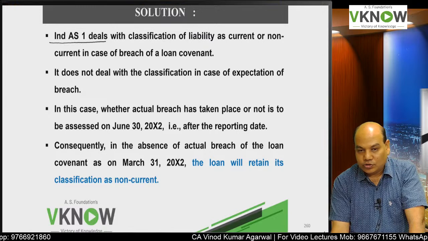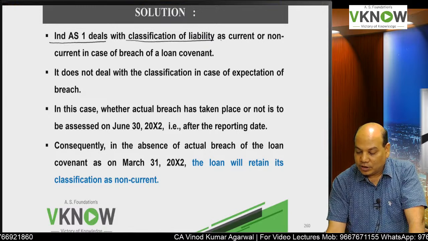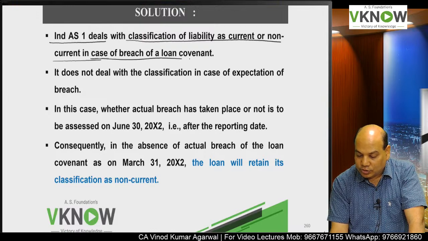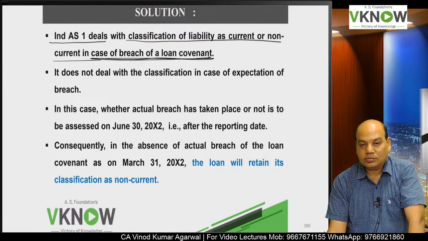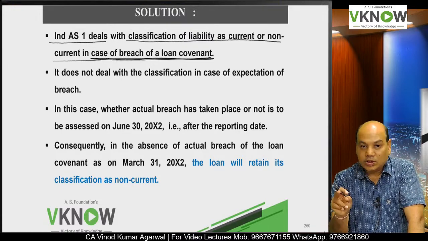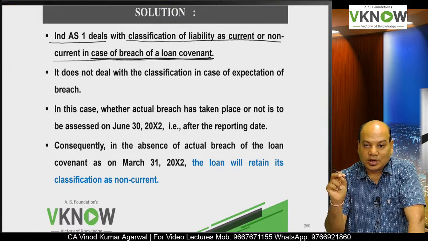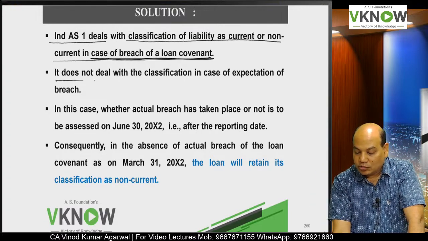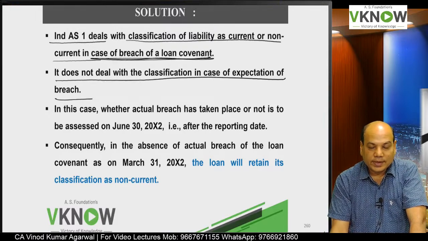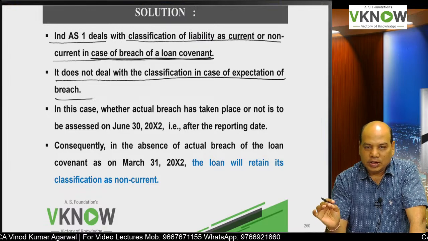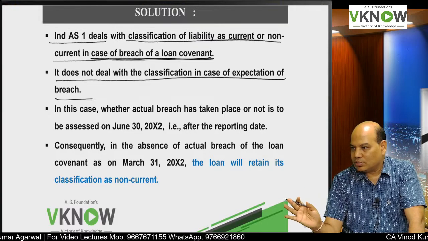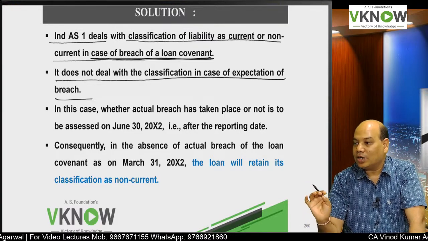Ind AS 1 deals with classification of liability as current or non-current in case of breach of a loan covenant, if the breach occurs. But there is no breach in this problem, please remember, there is no breach. It does not deal with classification in case of expectation of the breach. If before the date 24th March you got the grace period, breach did not occur. So liability is not yet current liability.